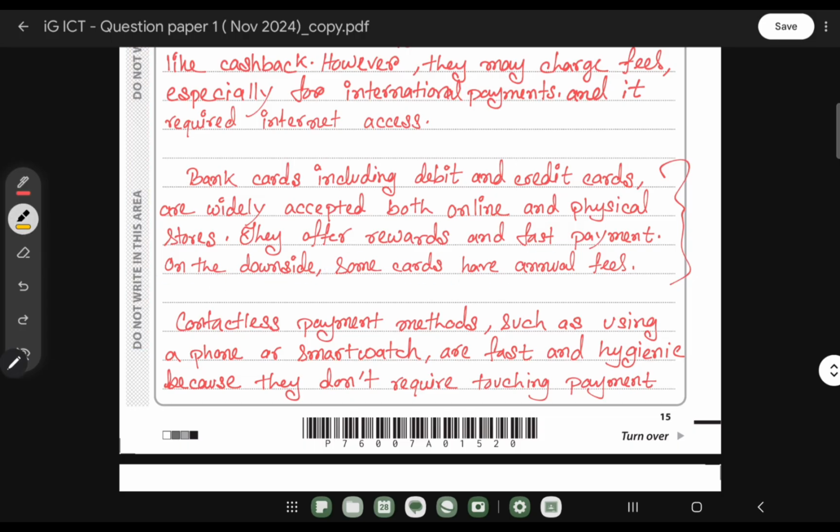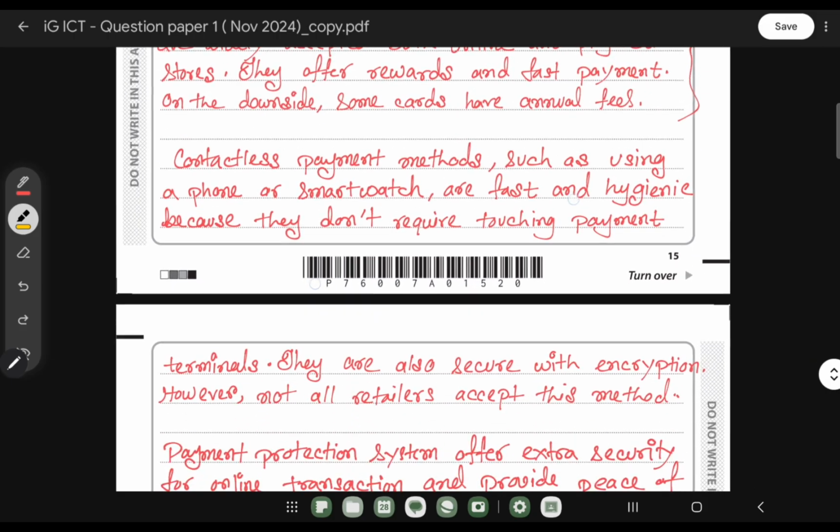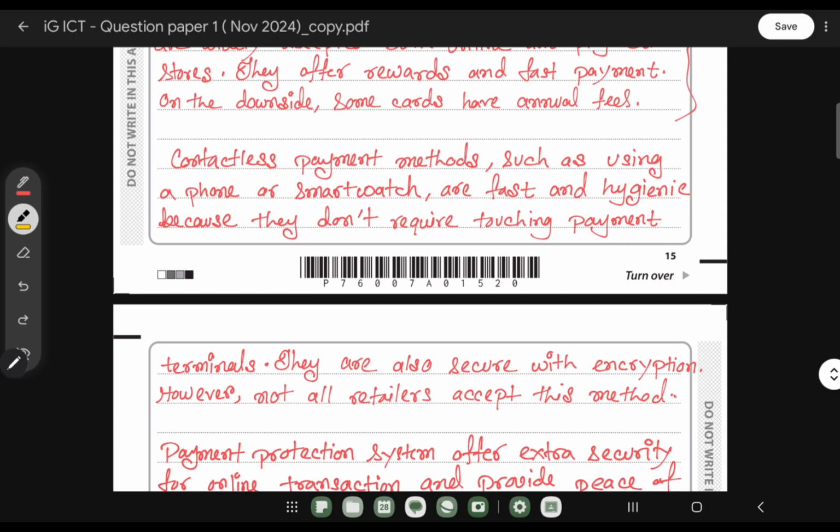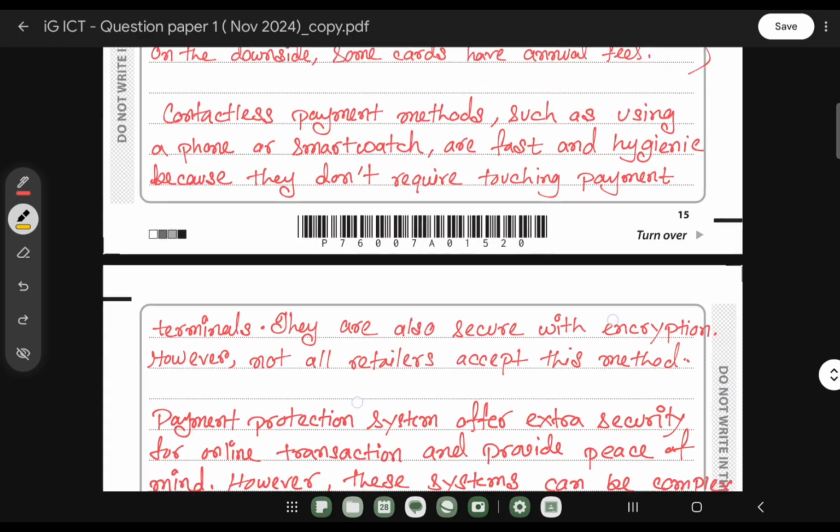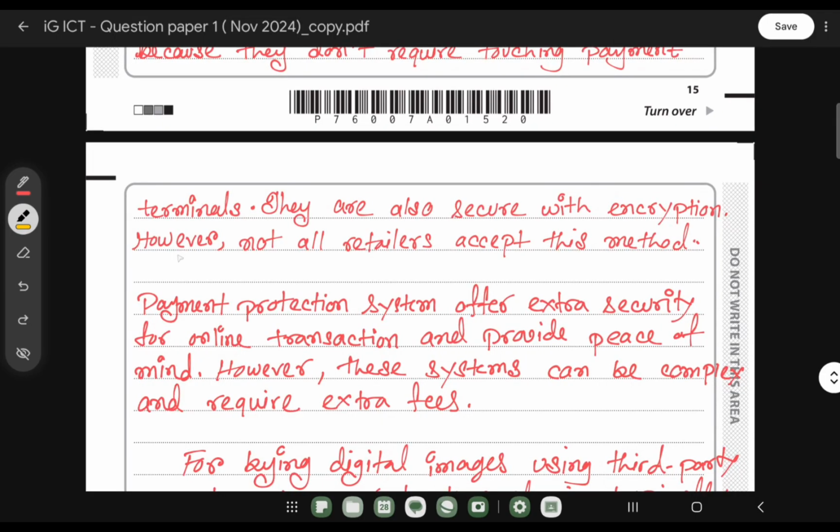On the downside, some cards have annual fees. Contactless payment methods such as using a phone or smartwatch are fast and hygienic because you don't require touching anything. These are also secure with encryption. However, not all retailers accept this method.